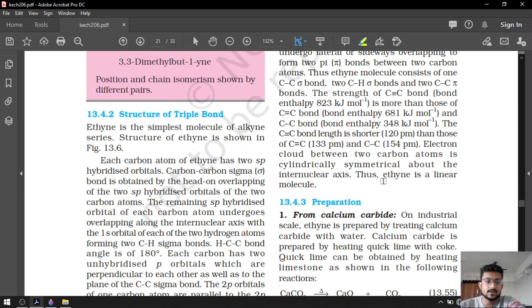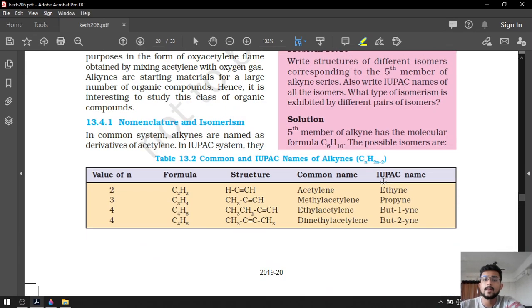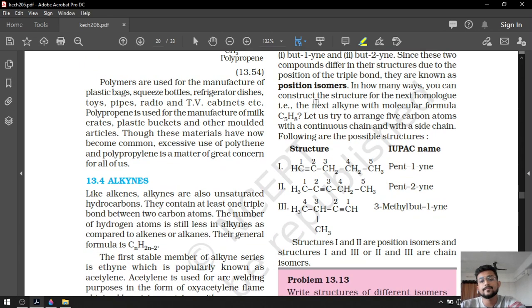Where are the isomers? Okay, over here. Look at this, C5H8. Let us try to arrange 5 atoms of carbon continuously in a chain and with a side chain. So 3 different possibilities: pent-1-yne, pent-2-yne, and 3-methylbut-1-yne. So 3 different isomers are possible for C5H8 as well as 3 isomers are possible for C4H8. Okay.